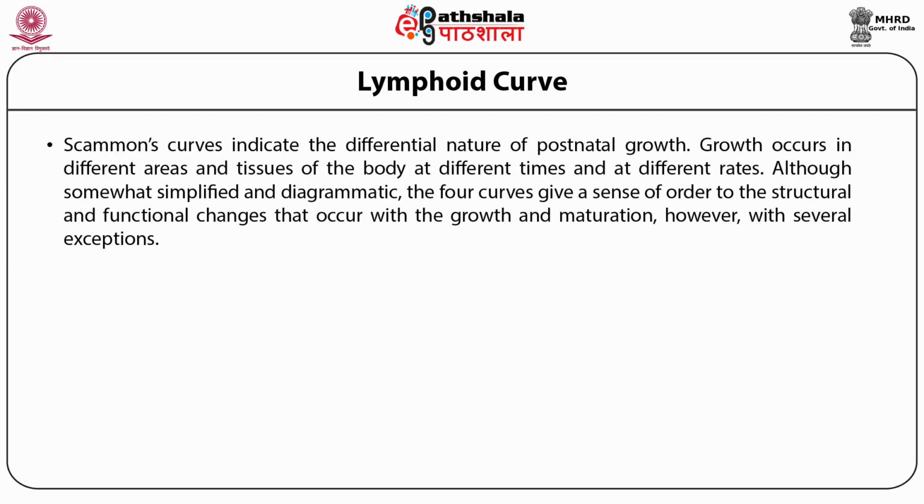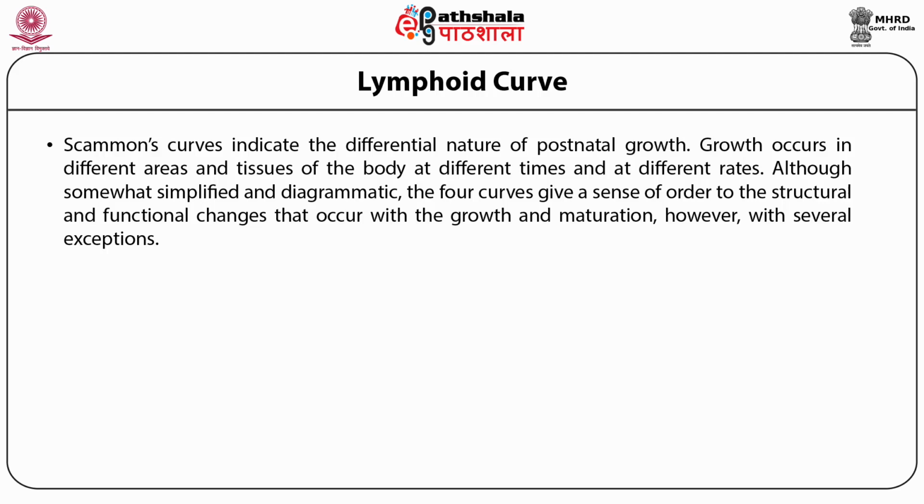Scammon's curves indicate the differential nature of postnatal growth. Growth occurs in different areas and tissues of the body at different times and at different rates. Although somewhat simplified and diagrammatic, the four curves give a sense of order to the structural and functional changes that occur with the growth and maturation, however, with several exceptions.